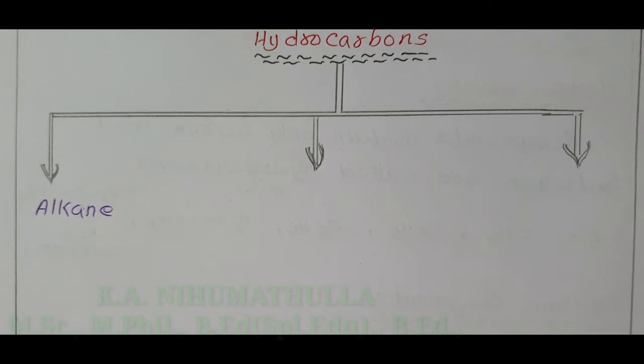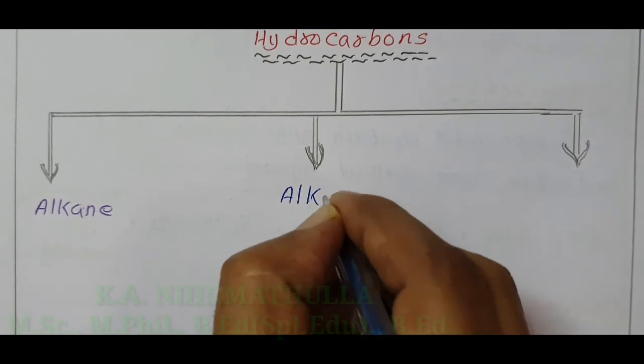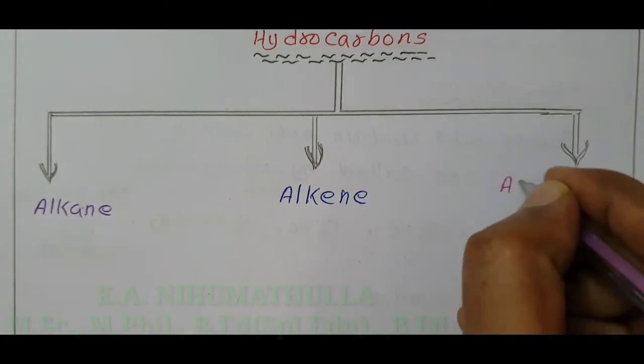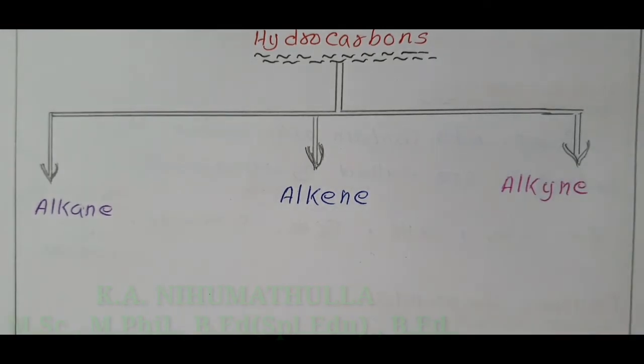Second one is alkene, name ending with ene. Third one is alkyne, name ending with ine.